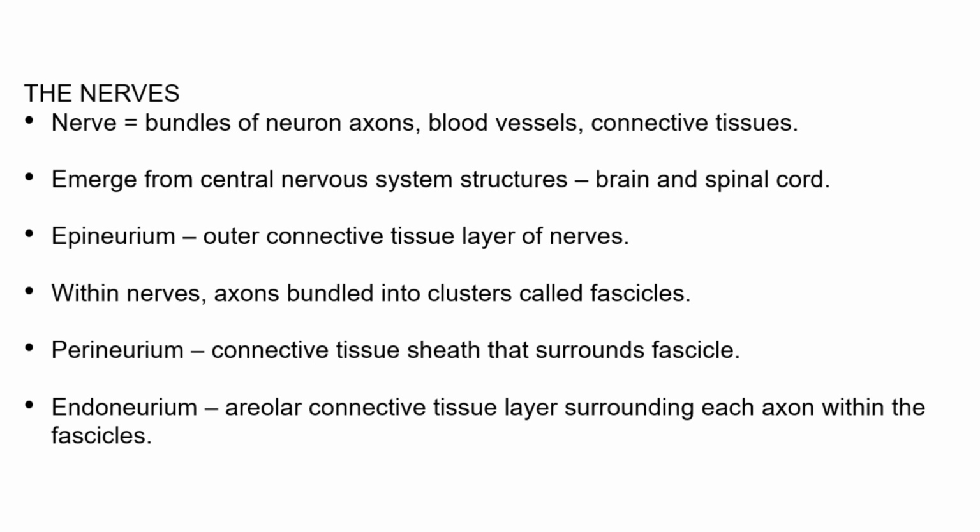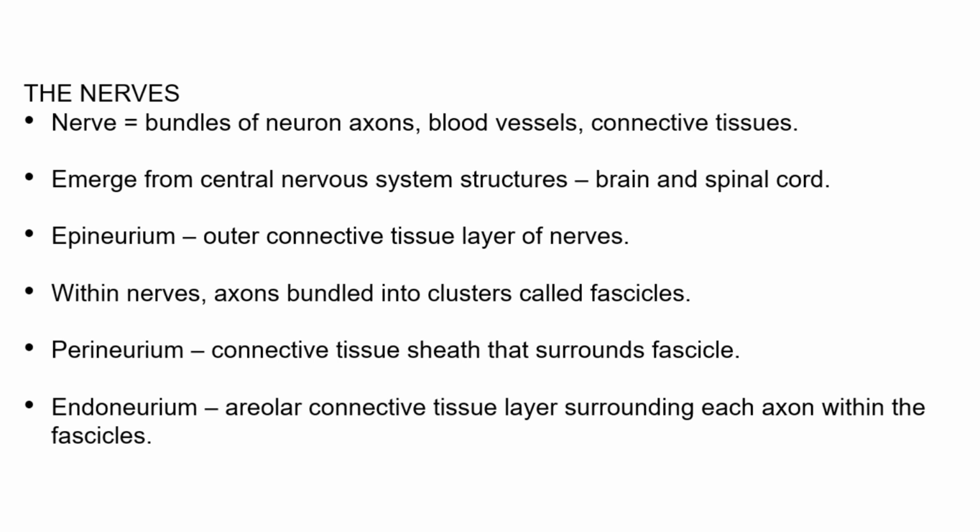Anatomically, the nerves are bundles of neuron axons, blood vessels, and the connective tissues that hold them together. The nerves emerge from either the brain or the spinal cord. The nerves that emerge from the brain are the cranial nerves, while those that emerge from the spinal cord are appropriately named the spinal nerves.